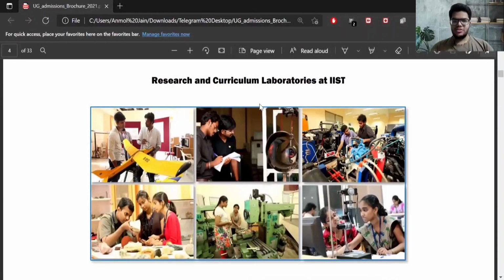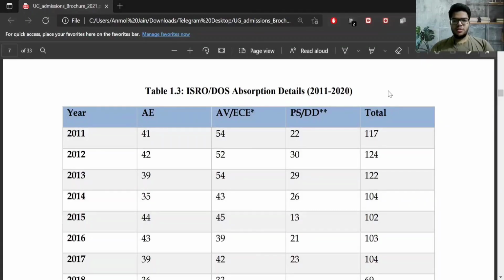The next thing is about research and curriculum laboratories at IST. You can go through this by yourself and read it. The next table tells about ISRO absorption details. I have made a video on this, the IST placement video. You can watch it.